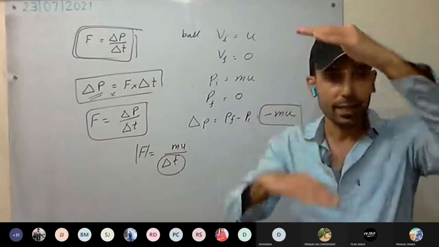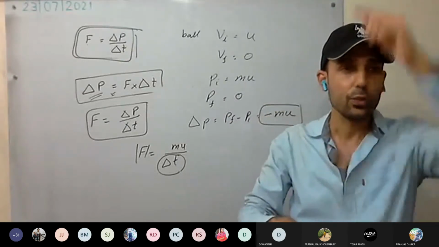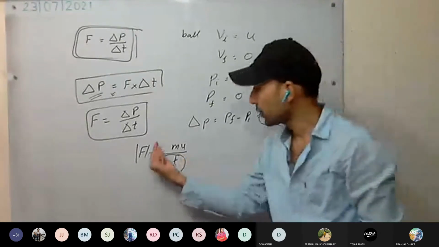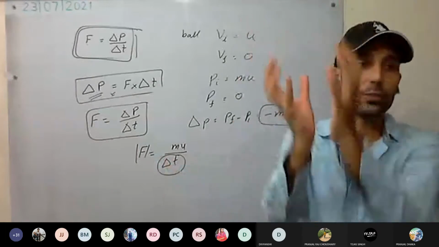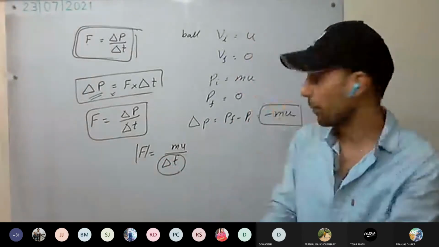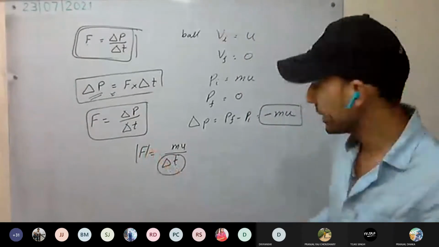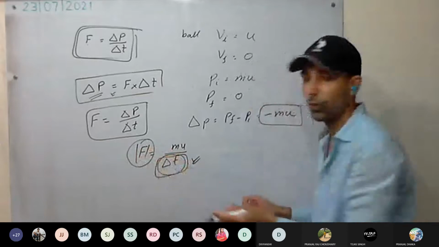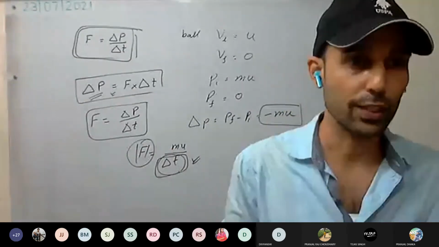As the time increases, the impact gets distributed throughout, so you will have less impact on your hand. Less force will be applied on your hand. If you catch it like this, the duration is very short and huge force will be there. So by increasing the time duration of the catch, we can decrease the force exerted on our hand.